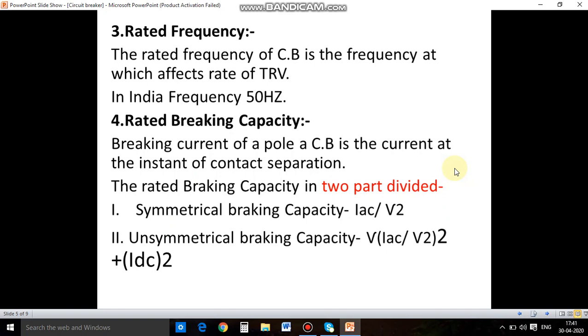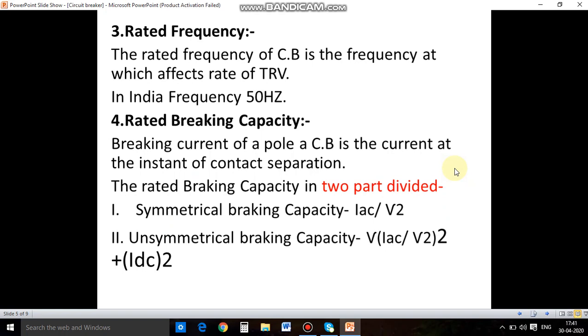Now, the rated breaking capacity. The rated breaking capacity is the breaking current of a pole of a circuit breaker, the current at the instant of contact separation. That is, when a fault occurs in the circuit, the instant of contact separation, that current is known as the rated breaking current. The rated breaking capacity is divided into two parts. The first one is the symmetrical breaking capacity and the second one is the unsymmetrical breaking capacity.